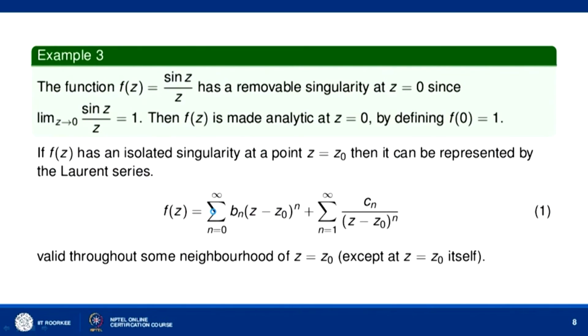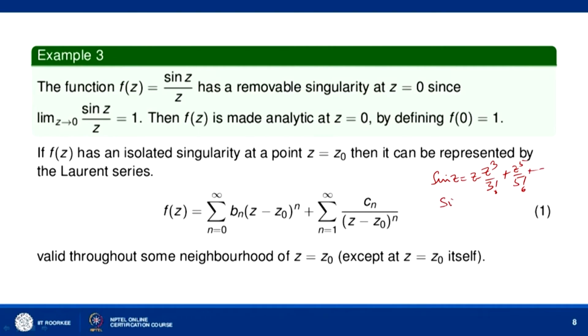Such a function can be made analytic at z = z₀ by assigning a suitable value to F(z₀). So for example, let us consider the function F(z) = sin z / z. It has a removable singularity at z = 0 because when z tends to 0, sin z can be expanded as z − z³/3! + z⁵/5! and so on.